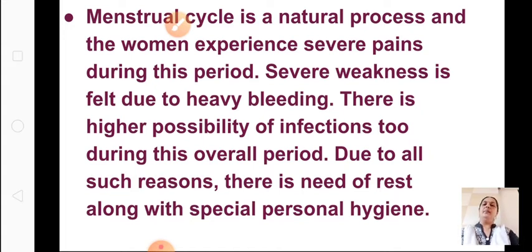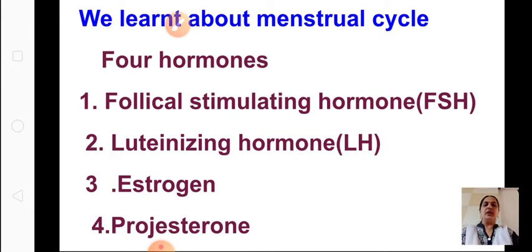Now let us revise what we have learned, children. We learnt about the menstrual cycle. This menstrual cycle is repeated in every female from puberty, about 10 to 12 years, till menopause, that is 45 to 50 years. Till then this cycle is repeated every month. This is called the menstrual cycle, and it is stimulated with the help of four hormones. What are the four?